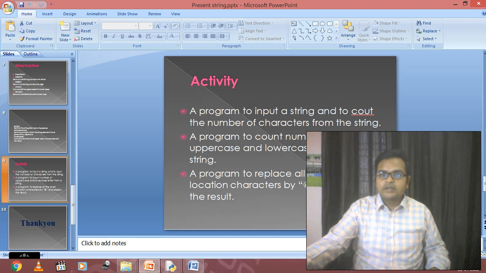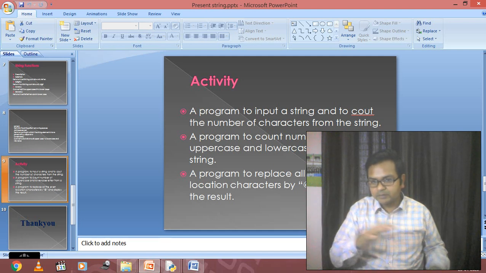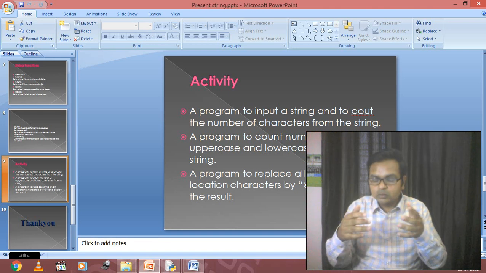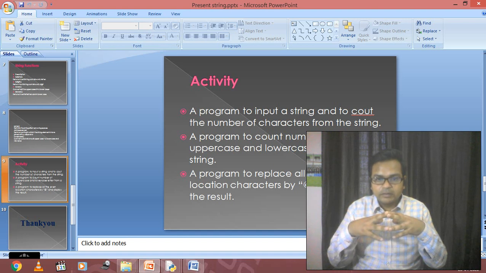Okay. Then we have the next program, a program to count the number of uppercase and lowercase letters. In this you can find out the program by using the loop statement that I explained to you earlier in this video, how we access the elements of a string through a loop. Then the third one was a program to replace all the even location characters by @ and display the result. That we will check.